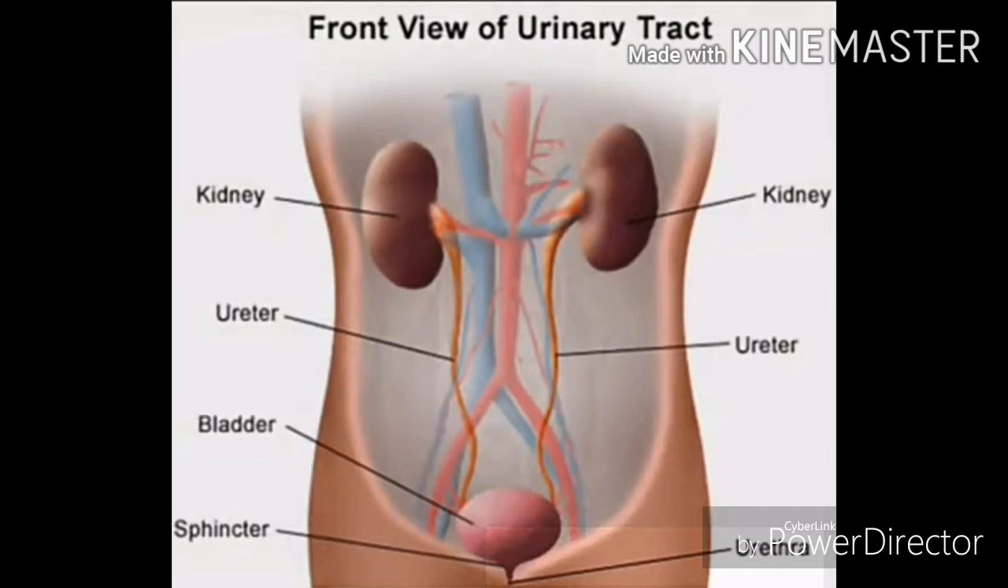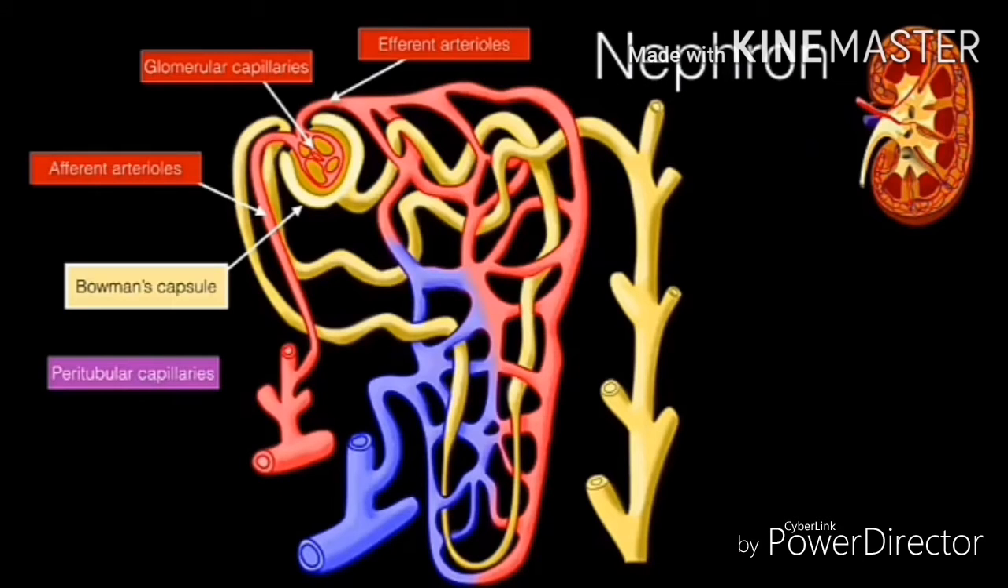The kidneys remove urea from the blood through tiny filter units called nephrons. Each kidney contains over 1 million nephrons, and each nephron consists of a ball formed of small blood capillaries and a small tube called a renal tubule.